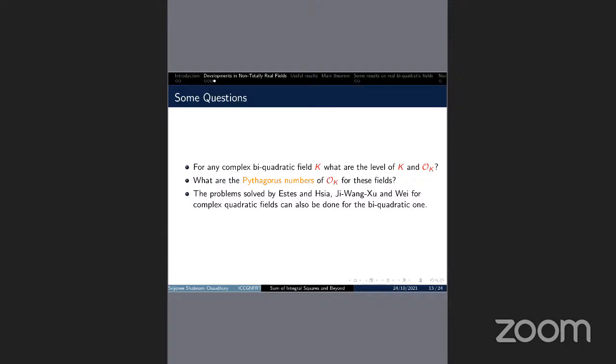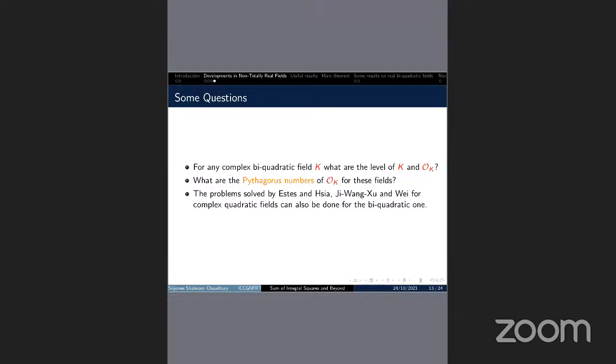Number 1, for any complex biquadratic field k, what is the level of k and O_K? For complex quadratic fields, Moser proved the result, but for biquadratic ones, there is no result. And what is the Pythagoras number of O_K in these fields?